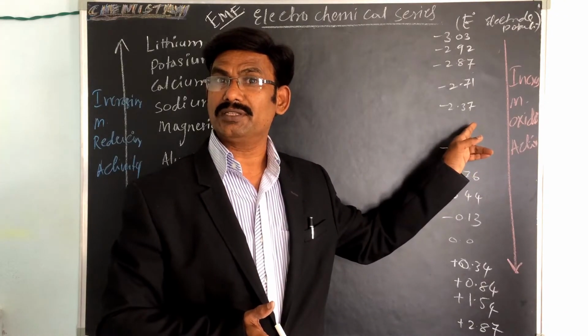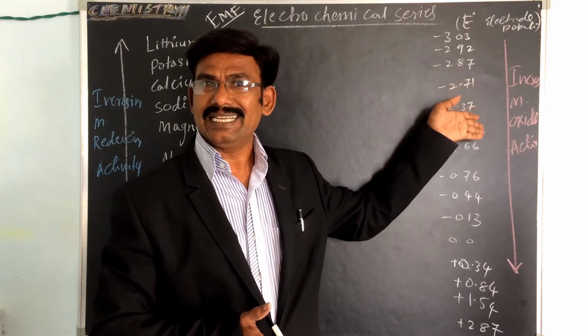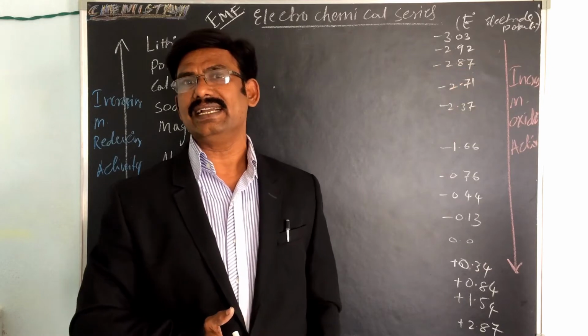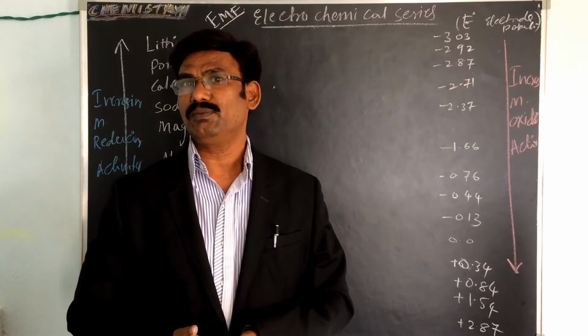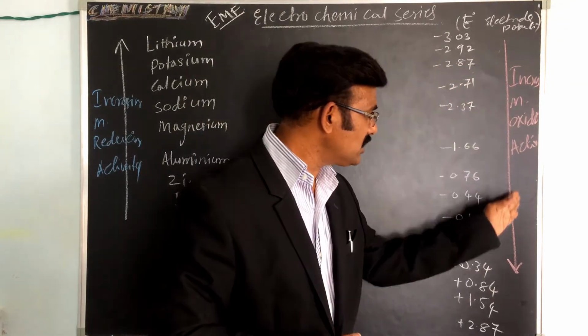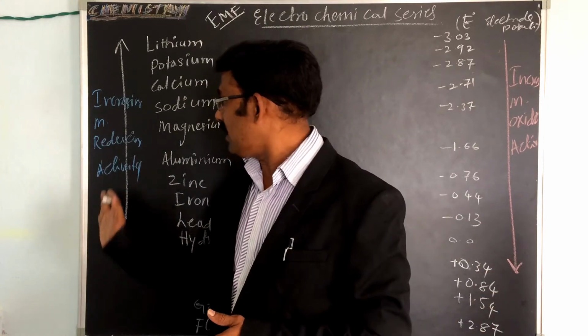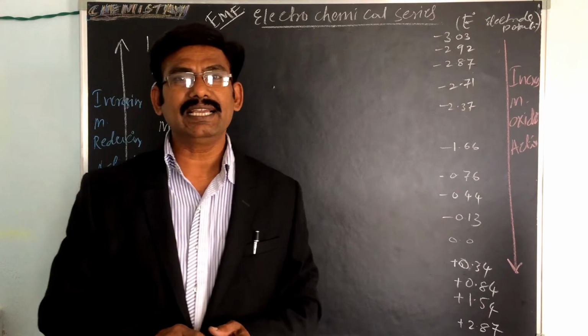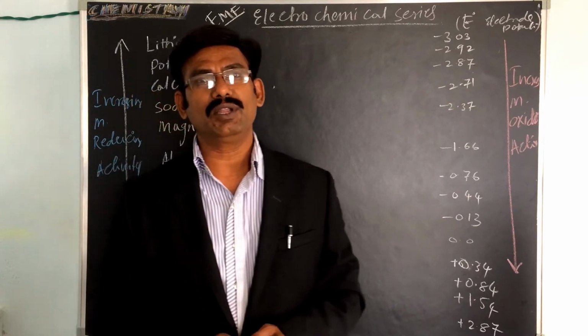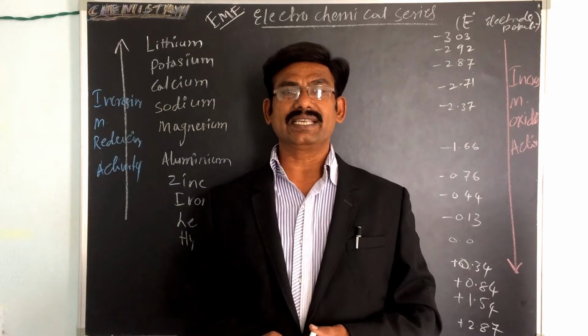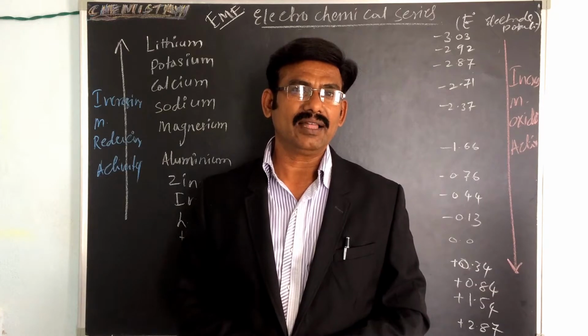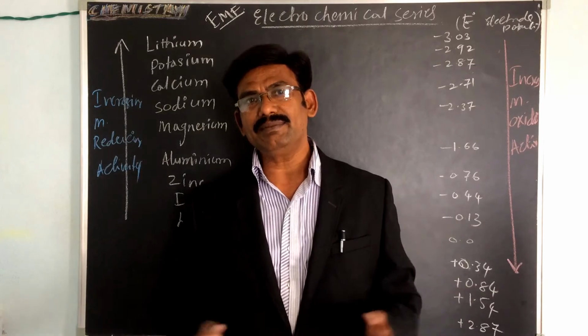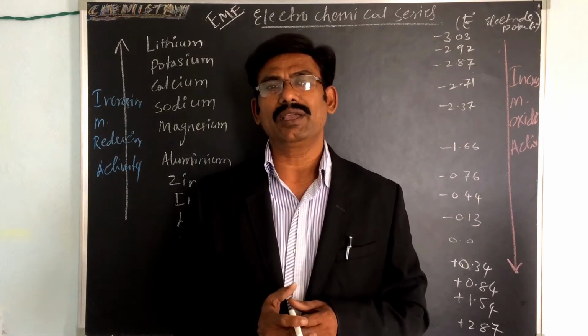This side is oxidation and this side is reduction potential, in increasing order of standard reduction potential on the hydrogen scale. Then the arrangement is called the electrochemical series.